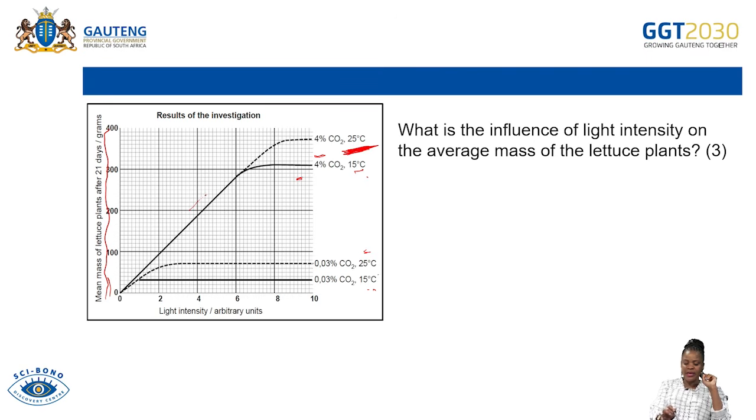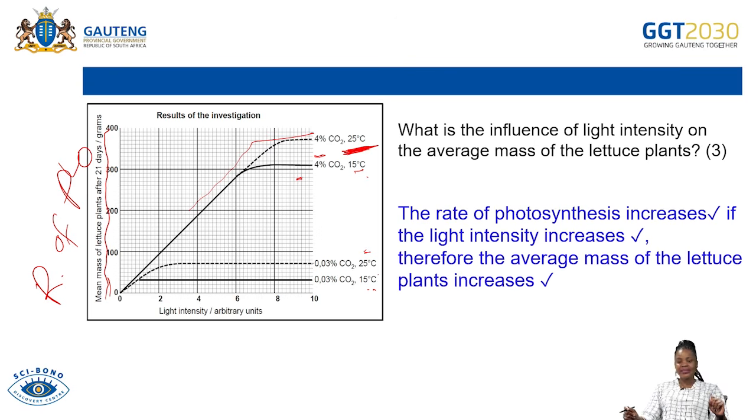They are also increasing. Can you see? And don't forget the statement said that the mass of the lettuce plant serves as the rate of photosynthesis. Now let us check our answer. The rate of photosynthesis increases, or the average mass of the lettuce plants increases as light intensity increases.